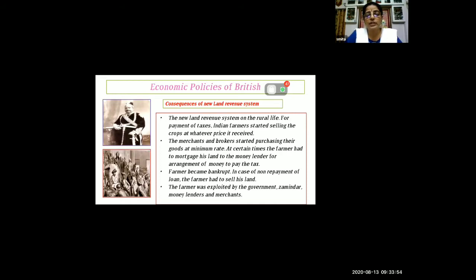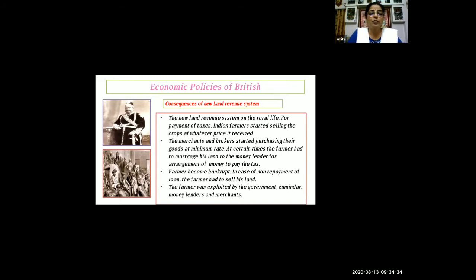The farmer had to sell his land. So if the farmer is not able to pay the loan which he has taken in time, he has to sell his land. Due to this, the farmer was exploited by the government, by the zamindar, by the money lenders and the merchants. You can see the money lenders and merchants in the picture. So the consequence of the new land revenue system was exploitation of the farmers by the government, zamindar, as well as money lenders and merchants.